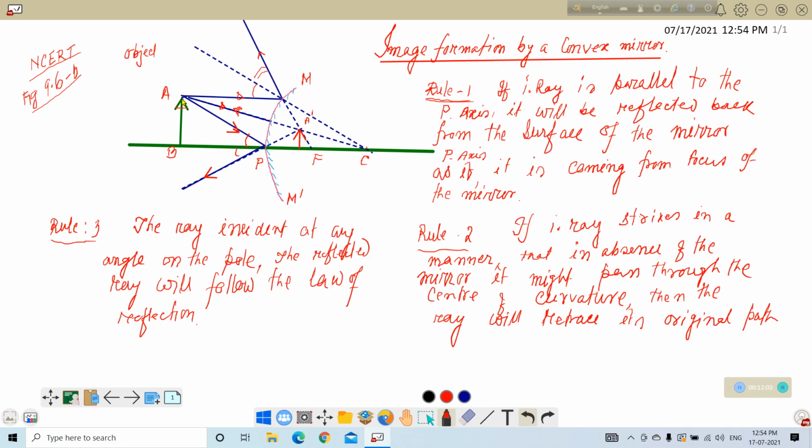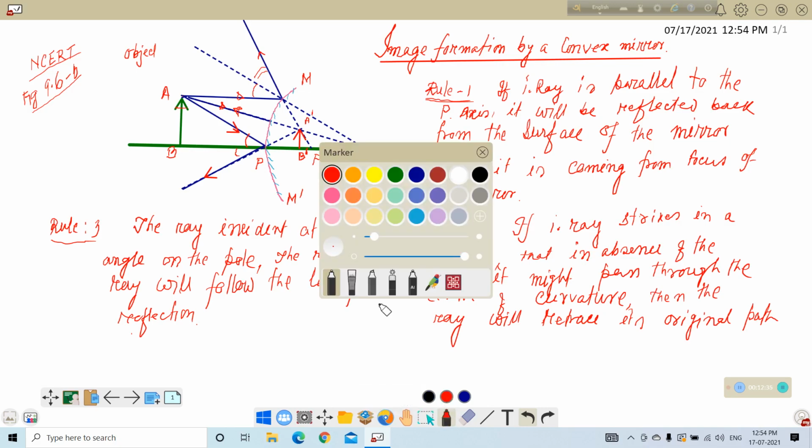That means there is a point-to-point continuum here. Starting from A to B, all the points will form another image here in this space, and the image will be like this, A prime B prime. So A prime B prime is the image of this body. AB is the object. Here we are writing AB is the object.